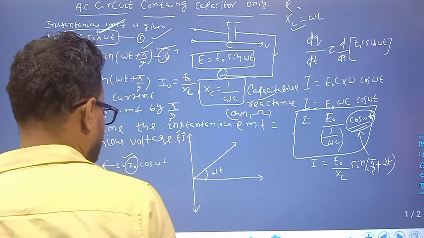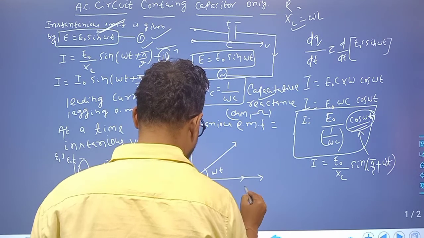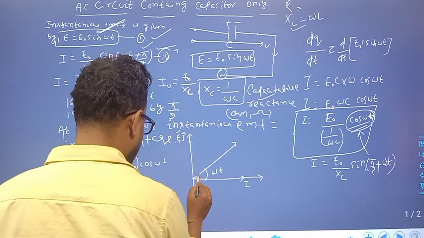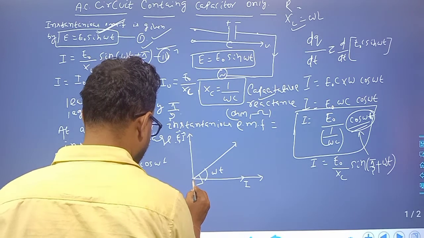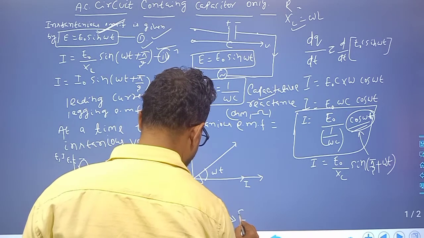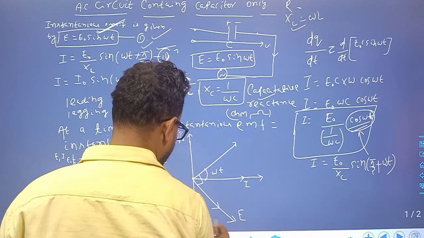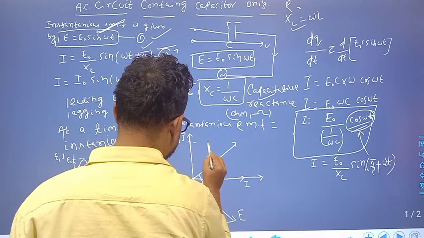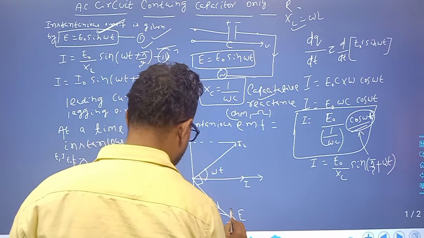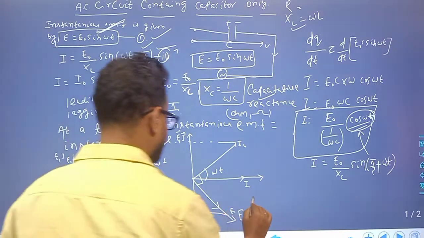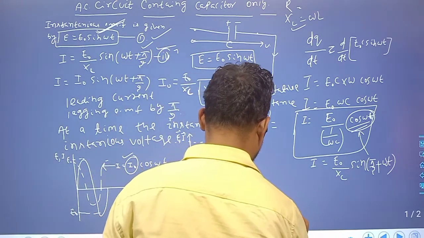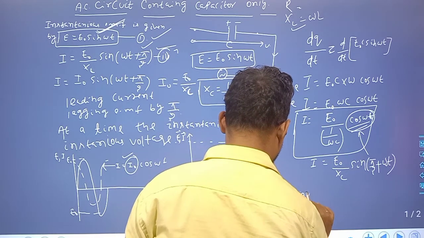Clear? So current is leading, but voltage is lagging, by 90 degrees. So this is E, and this is I naught, and this is E naught. So this is the phasor diagram of the capacitive circuit.